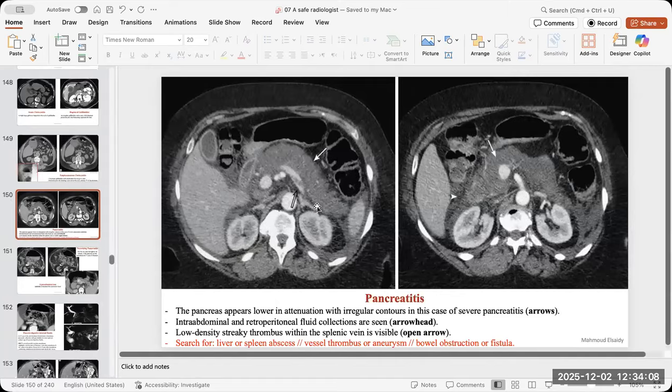The pancreatitis, how it looks like: the sausage-shaped pancreas with peripancreatic fluid or fat stranding. What are the expected complications of the pancreatitis? Like the nearby vessels, thrombosis or pseudoaneurysm. The bowel may have some ileus around. There is abscess, there is necrosis, there is fistula, a lot of possibilities, and you have to search for them. Okay?